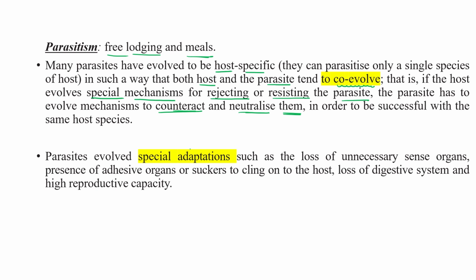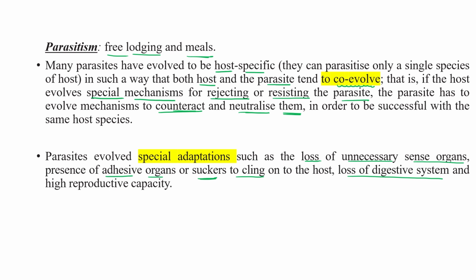Okay, parasites evolve specific adaptations like loss of unnecessary sense organs, presence of adhesive organs or suckers to cling to the host, and loss of the digestive system, as endoparasites already get digested food, so they don't have a digestive system.